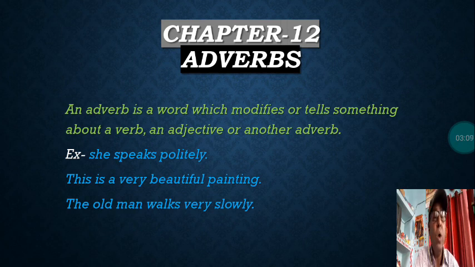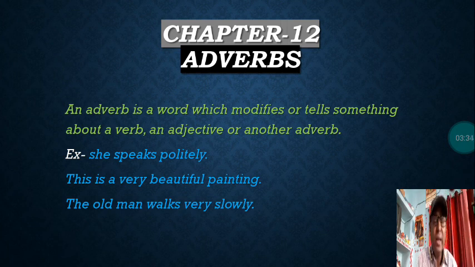The old man walks very slowly. Here the action, that is walk, is modified. Another word here is very. Very is describing how the old man walks: very slowly.